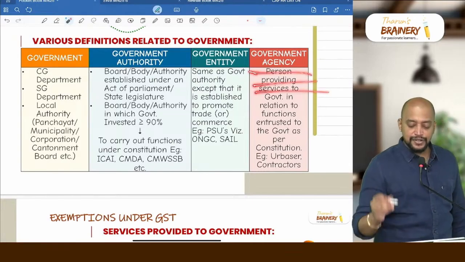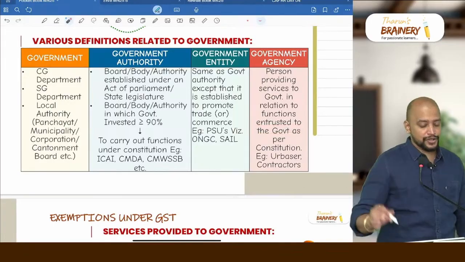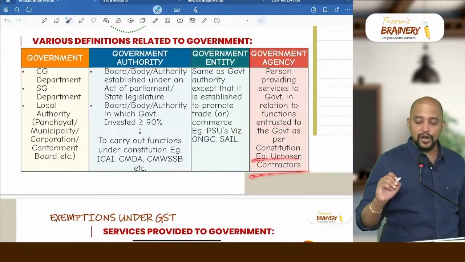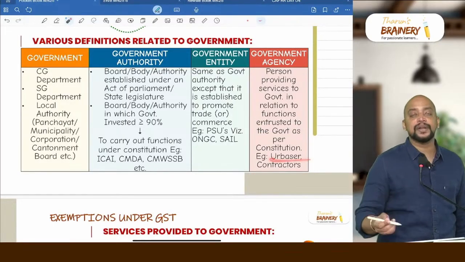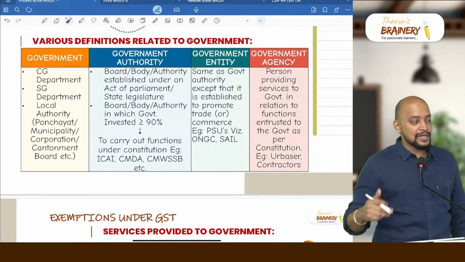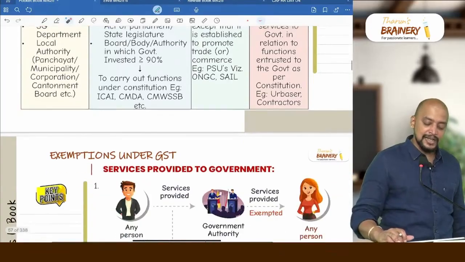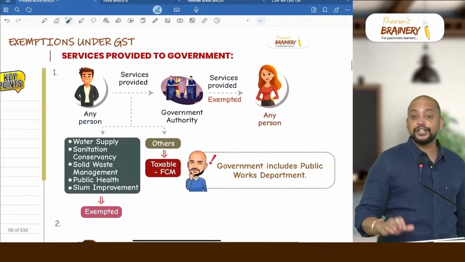Person providing services to government in relation to functions entrusted to government as per Constitution. Example, Arbaiser, contractors, etc. Arbaiser is a company in Chennai which is engaged in cleaning of garbage and all. Then contractors who lay down the roads will come under government agencies. Then services provided to government.